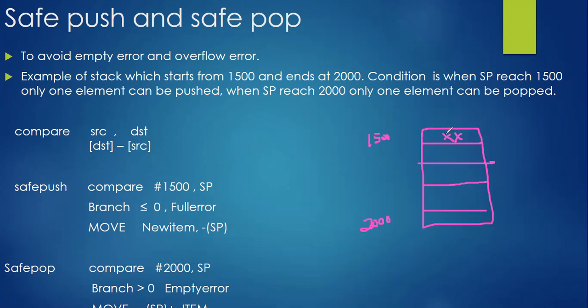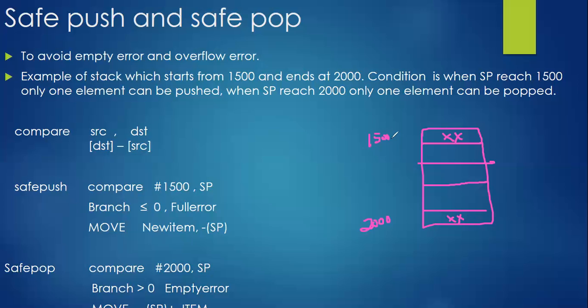You're getting it, right? Later, if you are at this position, 2000, after popping each and every element you will come to 2000. After popping this element also, if the user tries to pop a few more elements which no longer exist in your stack, then we should get an empty error. Clear? When your stack is full, you should get a full error if the user tries to push some value more. And when you are facing the empty stack, if the user tries to pop an element from the stack, then we need to get an empty error.